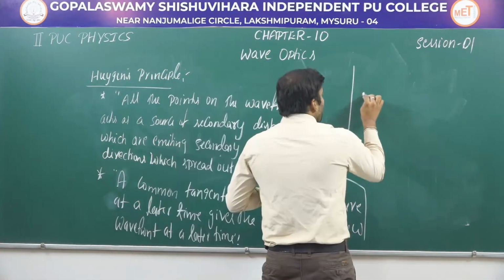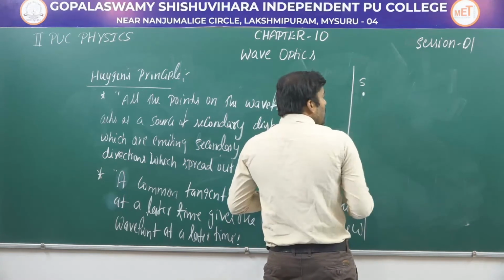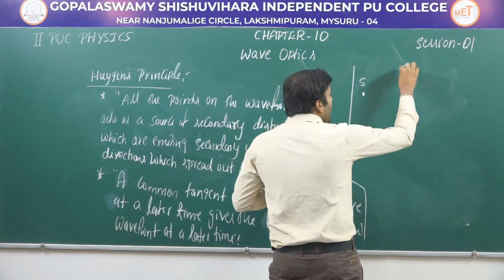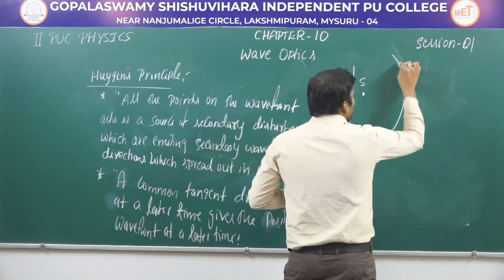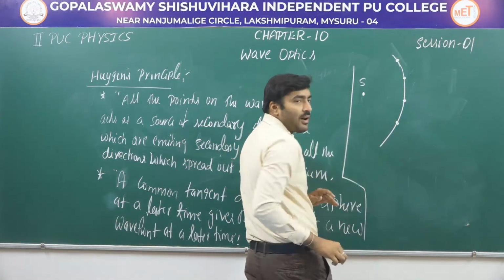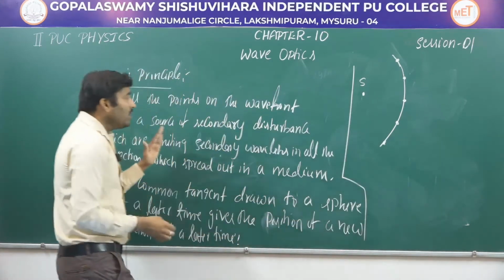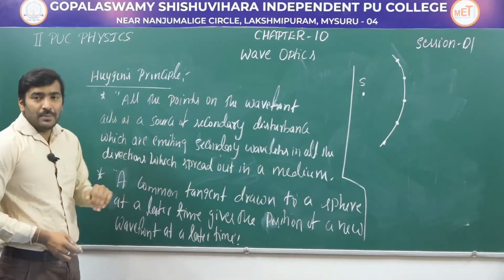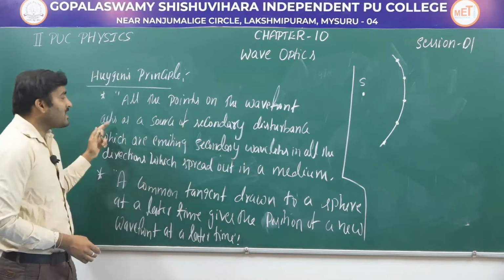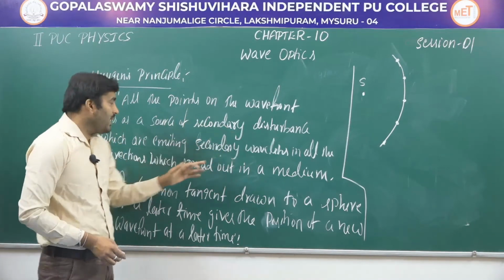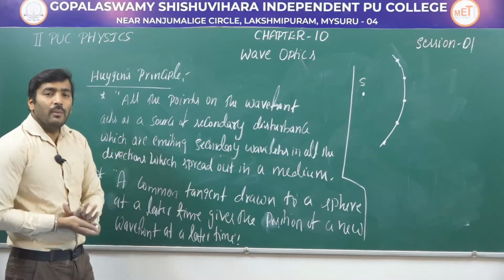So let us understand. Assume there is a source here and this source is emitting light in all the directions, and let us say there is a spherical wavefront here, and these are the points which have the same state of vibration. From the first point of the Huygens principle, all the points on the wavefront act as a source of secondary disturbance, emitting secondary wavelets in all the directions which spread out in a medium.